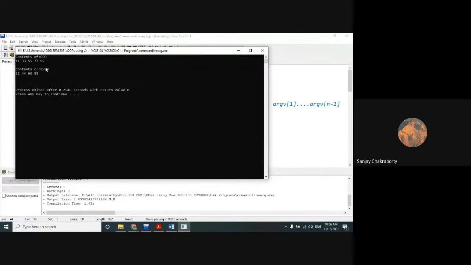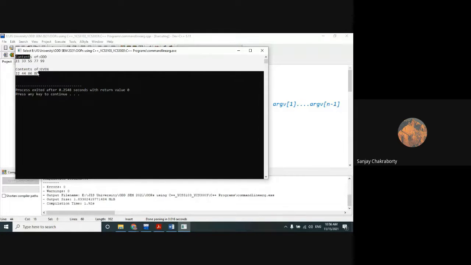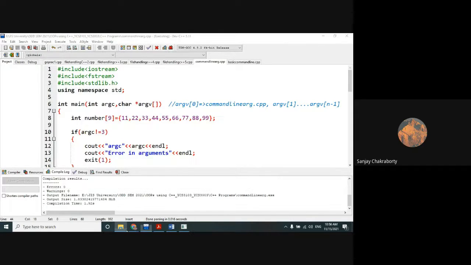Check out. The odd numbers are successfully stored into the odd file, and the even numbers are successfully stored into the even file. Now we will check whether the actual files store the same values or not. Obviously, it has been read correctly, which means it must have similar values. But we will check for our confirmation.